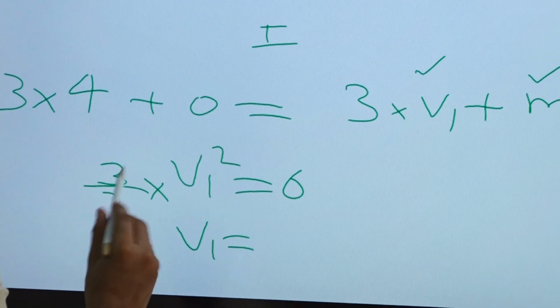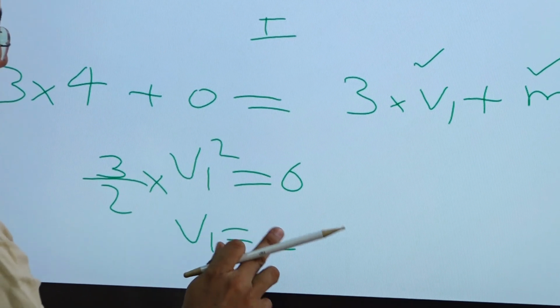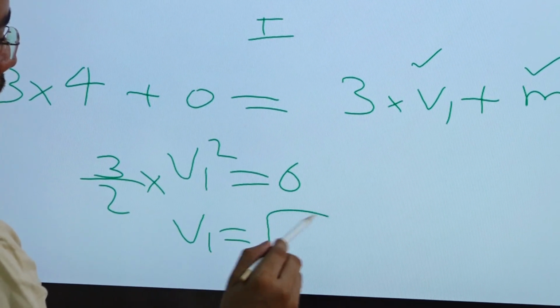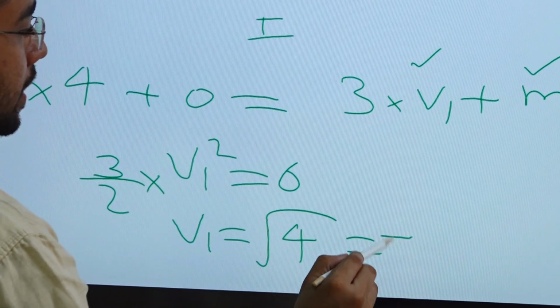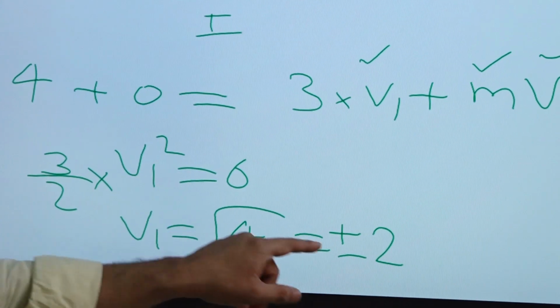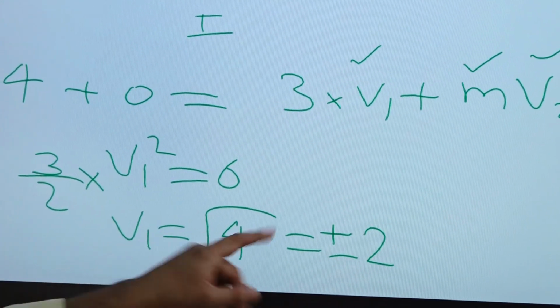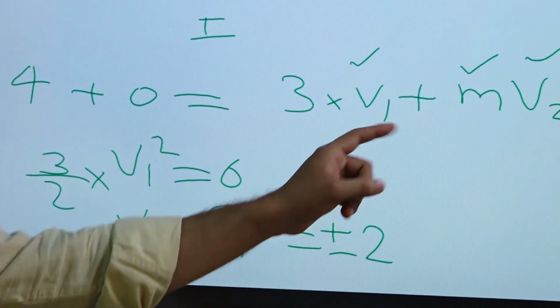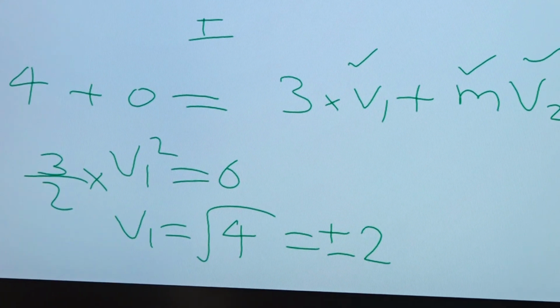So V1 will come as 2, and because it will be under root 4, it will come as plus minus 2. Okay, so once we will take V1 as plus 2, then we will take V1 as minus 2, and we will find out the value of m 2 times, right?